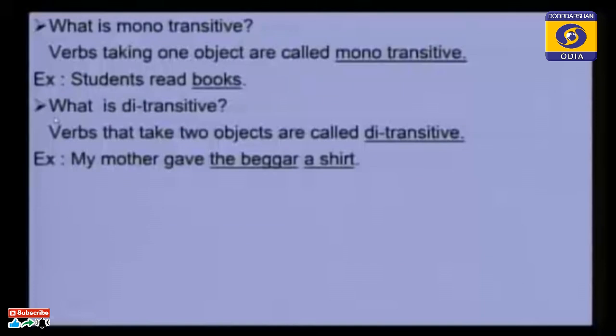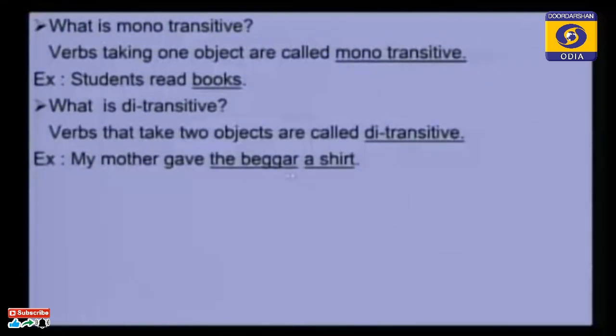Next you see what is ditransitive, because transitive verbs are of two types. One is monotransitive and the other is ditransitive. What is ditransitive? Verbs that take two objects are called ditransitive. How does a verb take two objects? Look at the example. My mother gave the beggar a shirt.